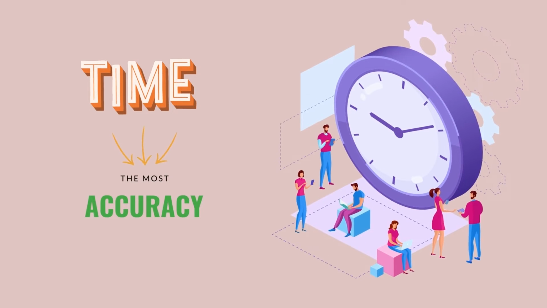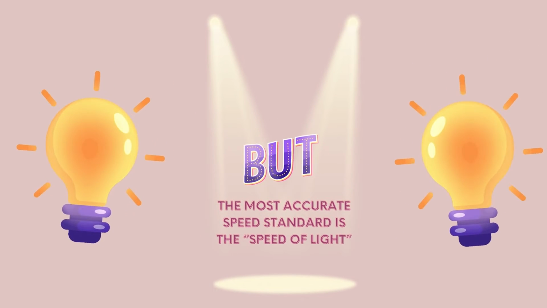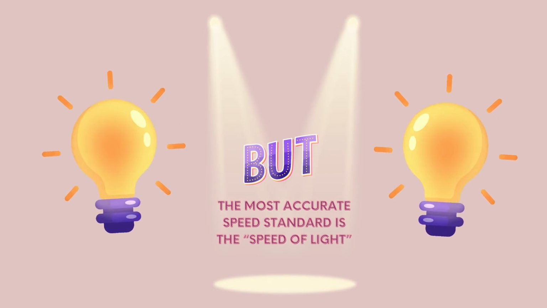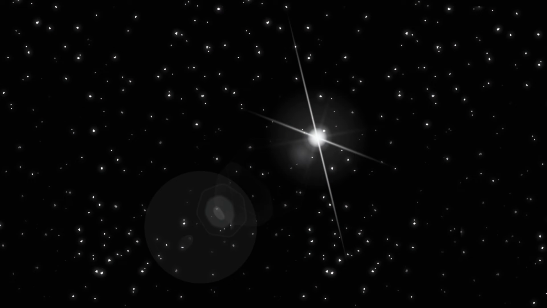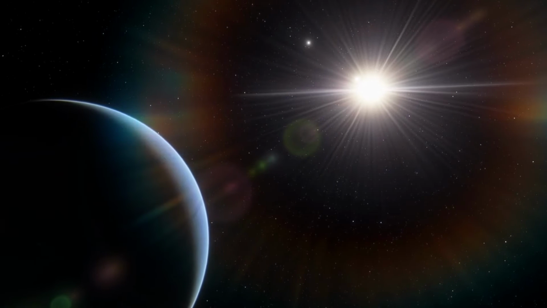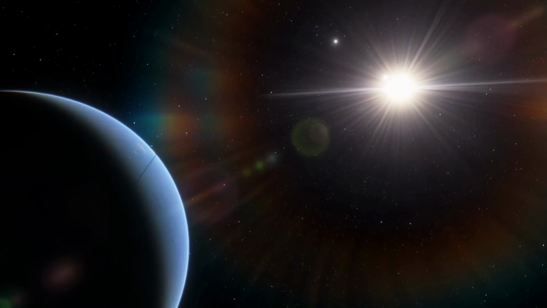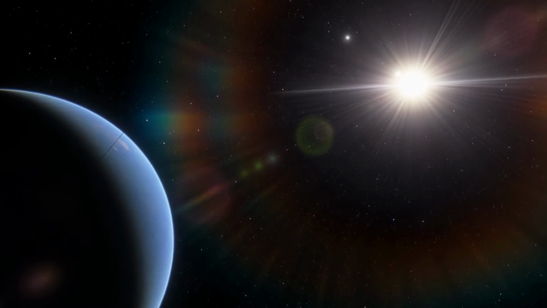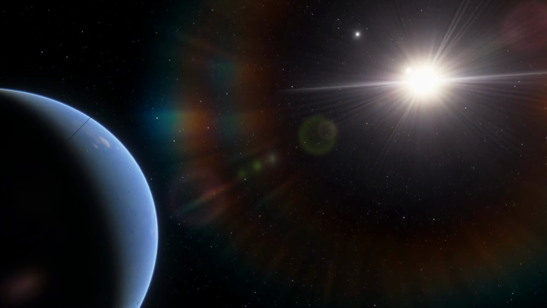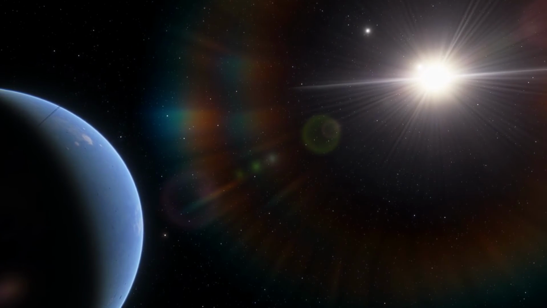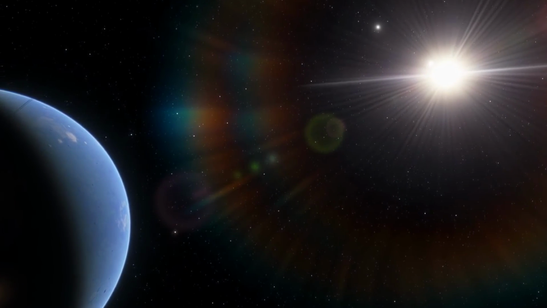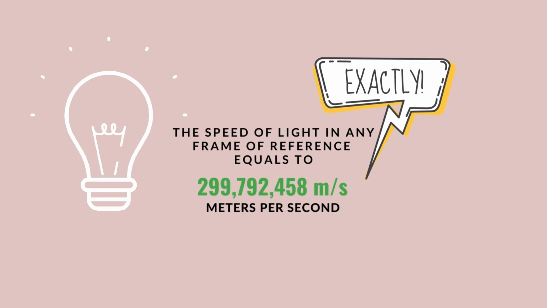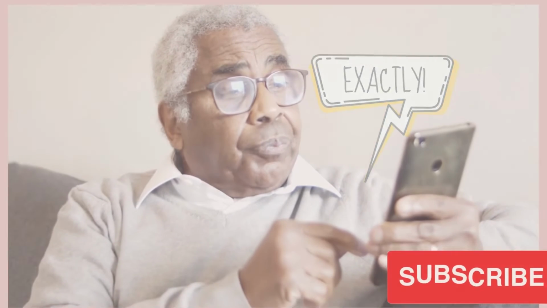So, the most accurate standard is still the time standard, and the most accurate speed standard is the speed of light. But it is only necessary to add that we are talking about the speed of light in a vacuum. The speed of light in a vacuum was measured many times, and it was found out and experimentally confirmed that the speed of light in a vacuum is not only always constant, it also does not depend on in which system the observer is located, and the speed of light in any frame of reference equals 299,792,458